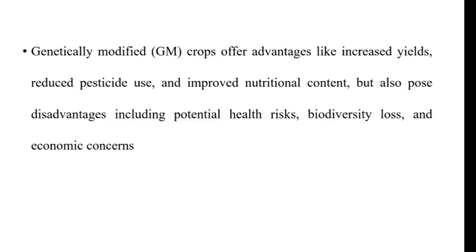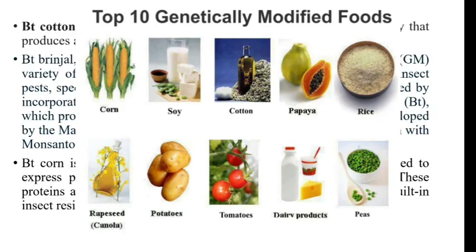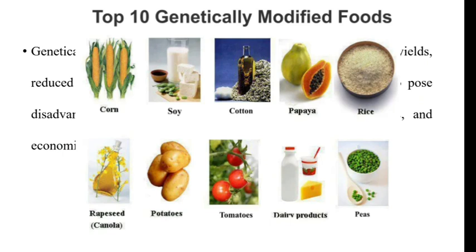So genetically modified organisms offer some advantages like increased yield, reduced pesticide use, and improved nutritional content, but also pose some disadvantages, which include potential health risks, biodiversity loss, and economic concerns. So these are the pros and cons of genetically modified organisms. So it is all about genetically modified organisms.